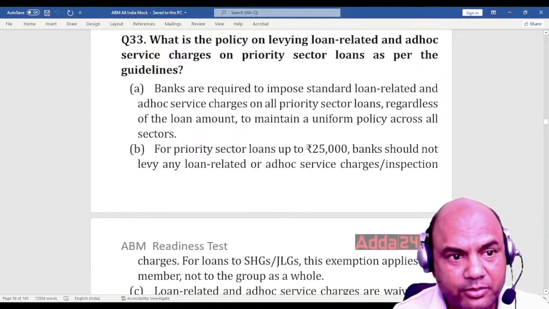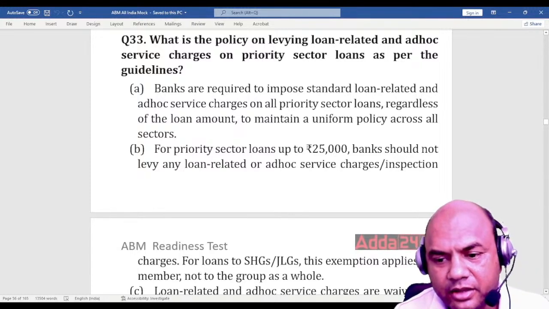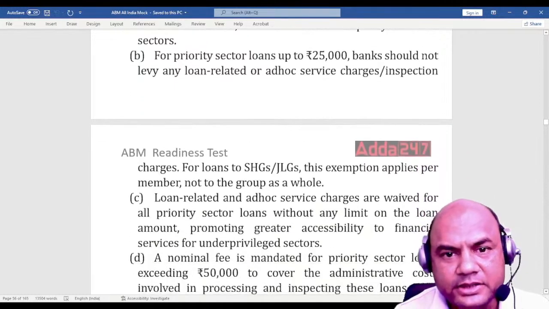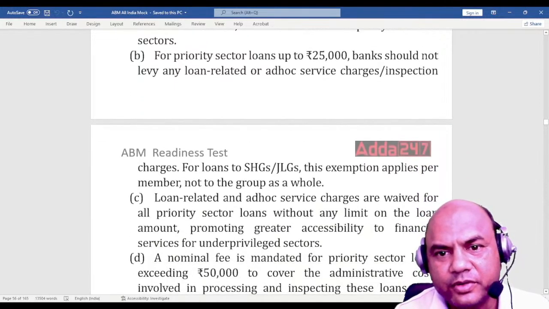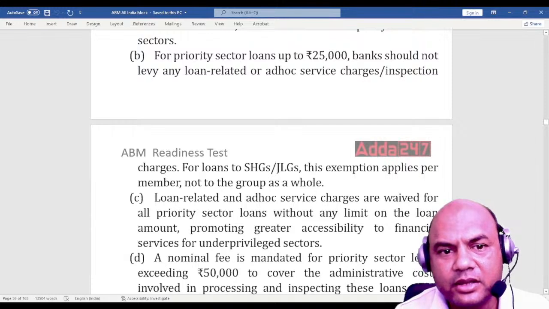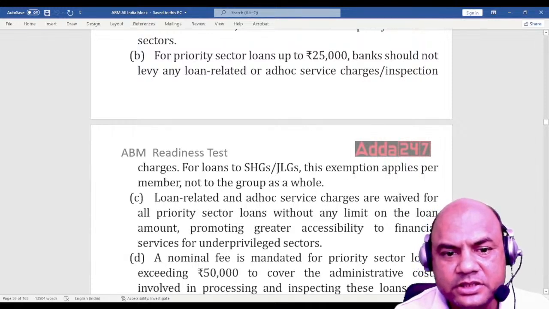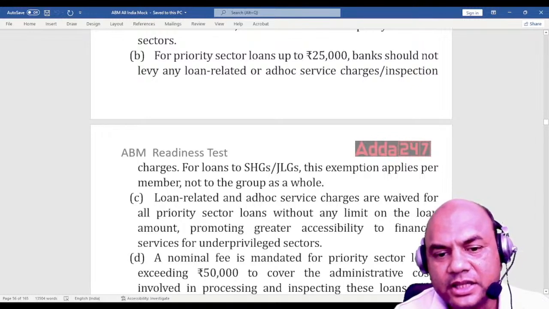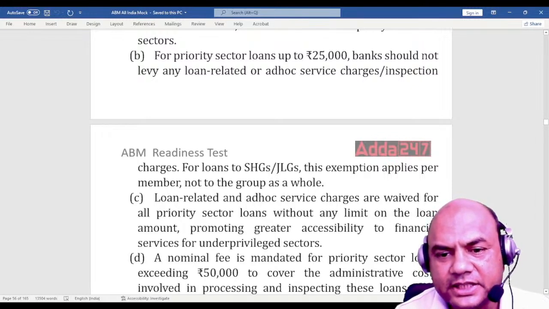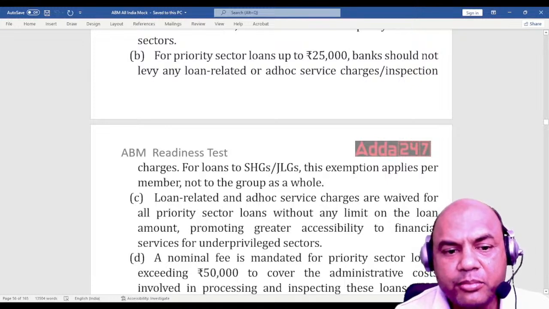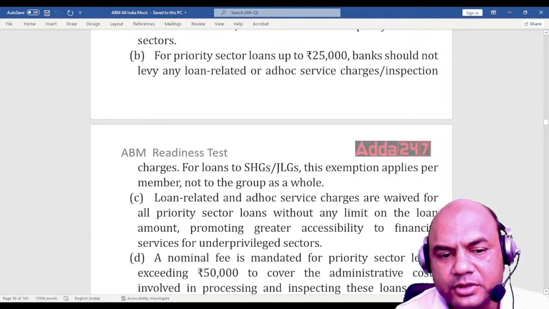Okay. Point number B. For priority sector loans up to rupees 25,000, banks should not levy any loan related or ad hoc service charges, inspection charges. For loans to SHGs, JLGs, this exception applies per member and not to the group as a whole.